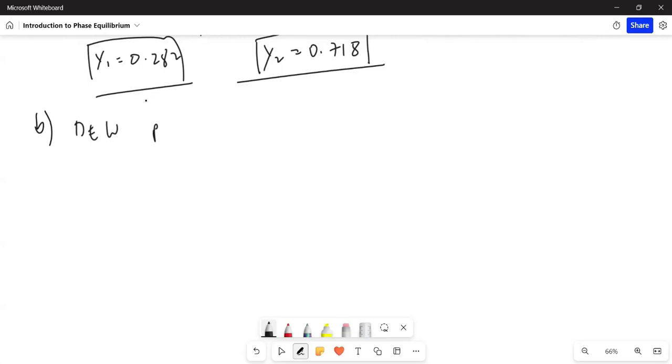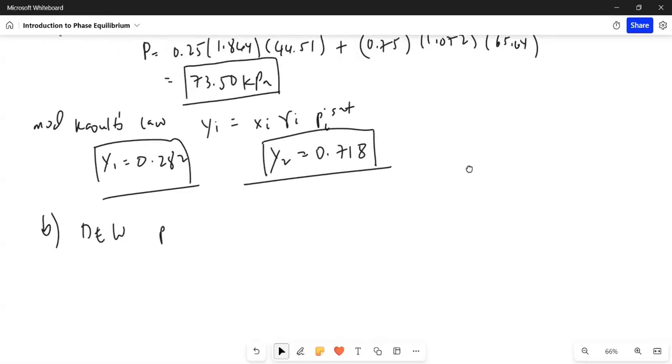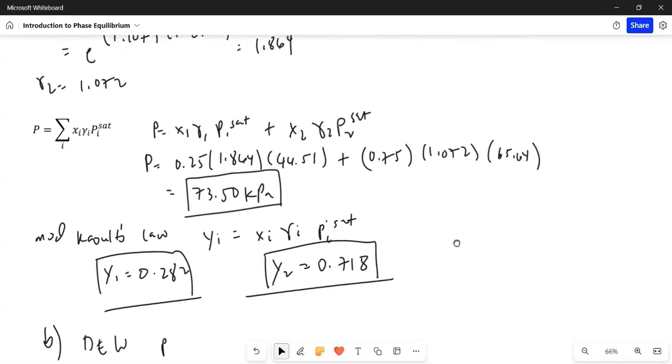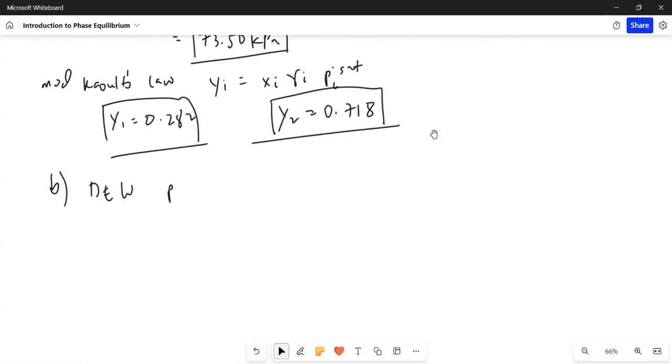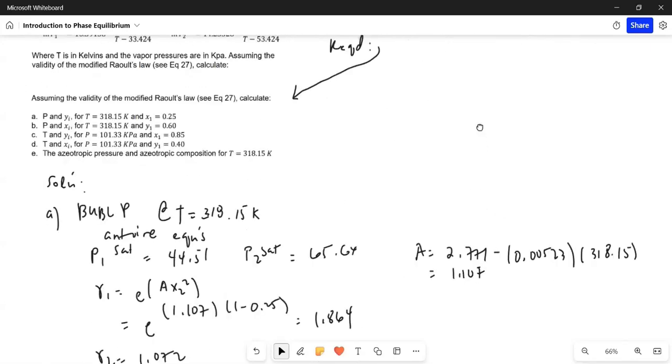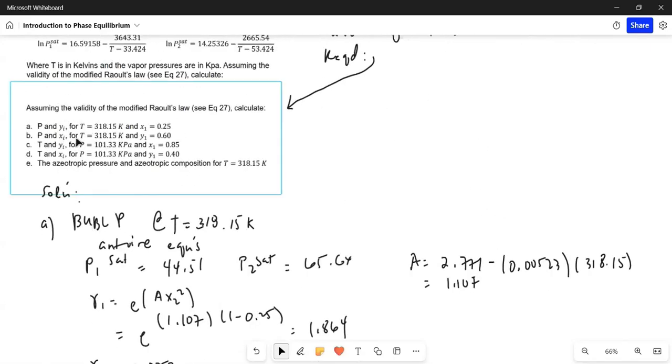Okay, so how do we proceed? Dew P calculations, as I mentioned in the lecture, would involve iteration. Let's go back to the given.